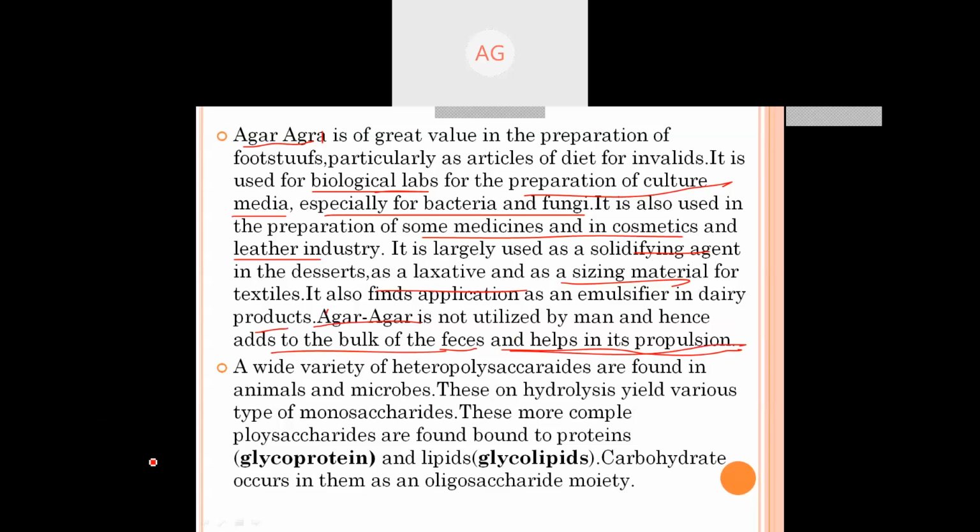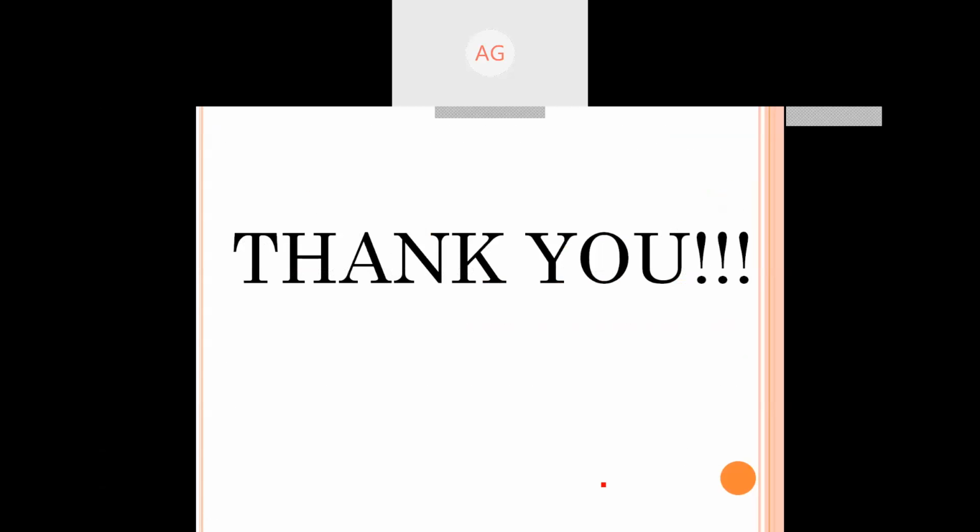A wide variety of heteropolysaccharides are found in animals and microbes. These on hydrolysis give various types of monosaccharides. These are more complex polysaccharides. If a polysaccharide is bound to a protein, it is known as a glycoprotein. If it is bound to a lipid, it is known as a glycolipid. And carbohydrate occurs in them in the oligosaccharide moiety. Now this is about oligosaccharides and polysaccharides.